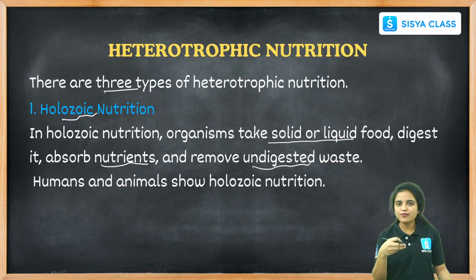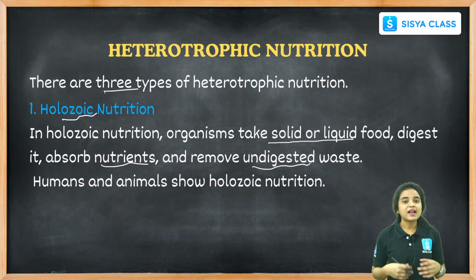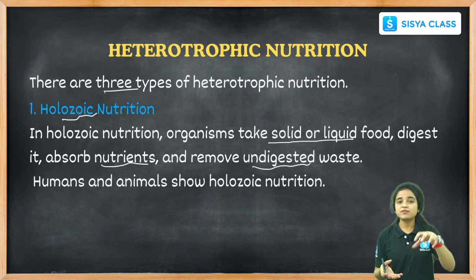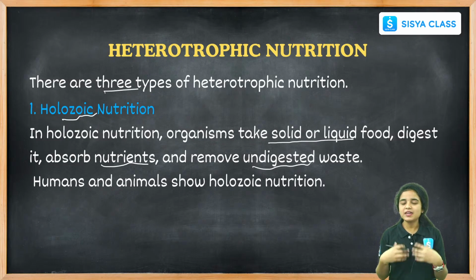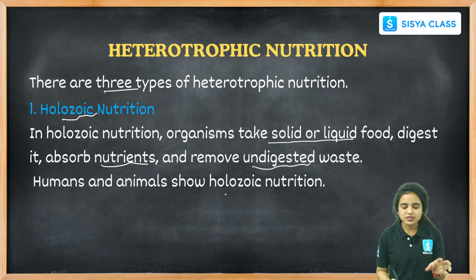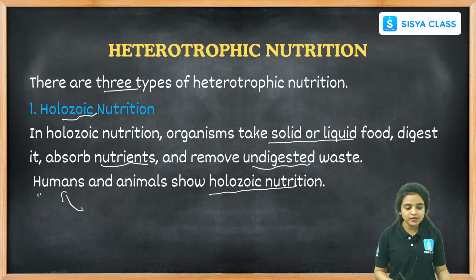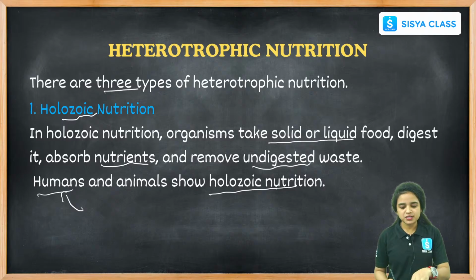They take in the food, digest it, and then absorb the nutrients from the digested food, and the remaining undigested waste material is excreted from the body. This comes under holozoic nutrition. What is an example of holozoic nutrition? We are, the humans.